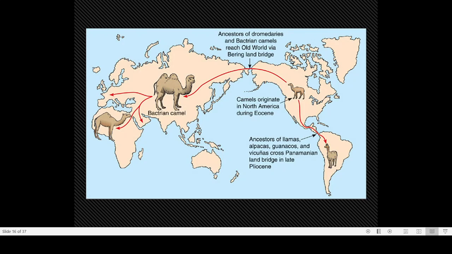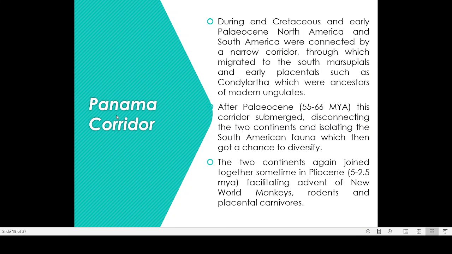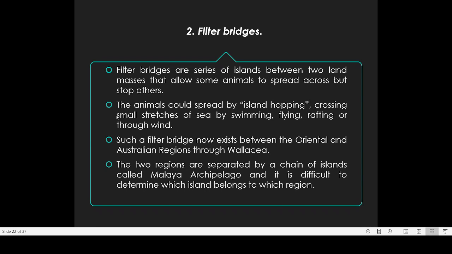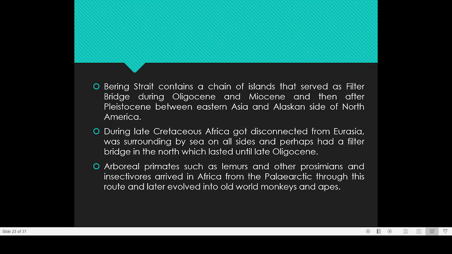So that was the method used by the ancestors of the horse to reach Asia from North America. From Asia they even moved to Africa. So that is the method used by the ancestors of ungulates, or horses.